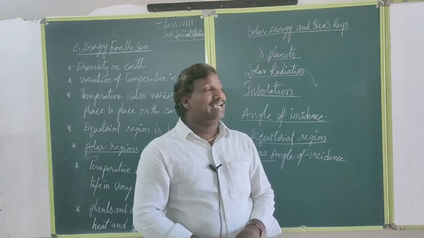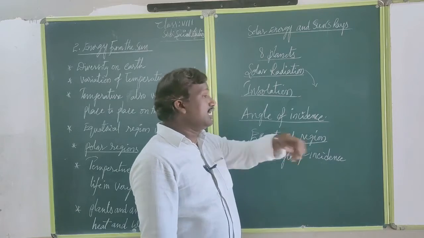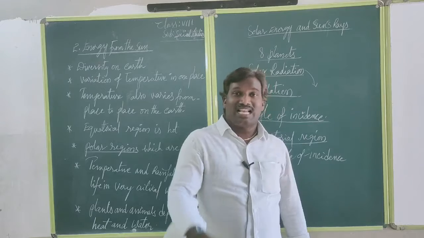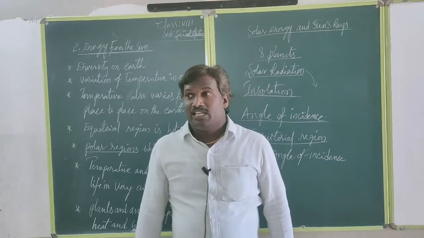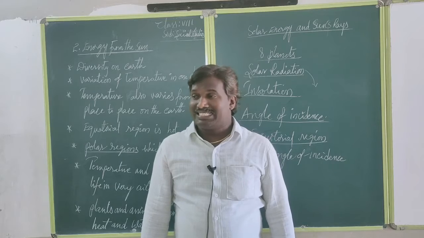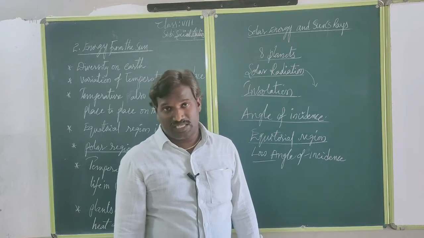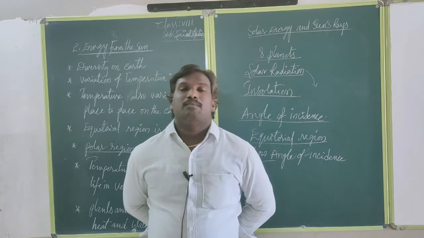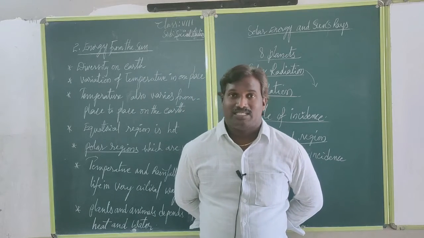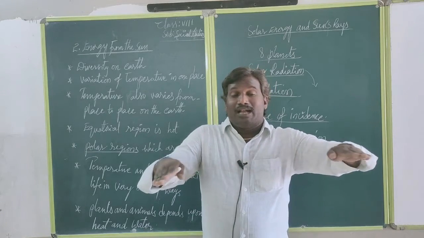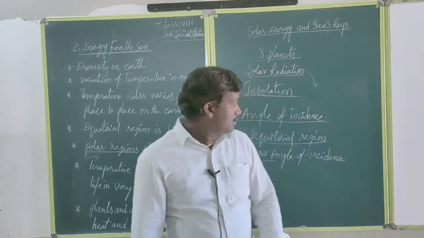That's why we observe more temperature at noon time. Every day at noon, the sun's rays fall straight, vertically, covering less area, so more temperature compared to evening time. In the evening, the sun's rays fall slantingly, covering more area, so less temperature.